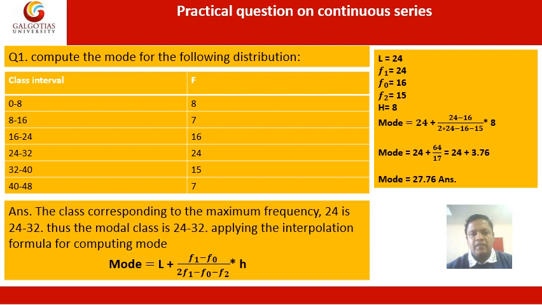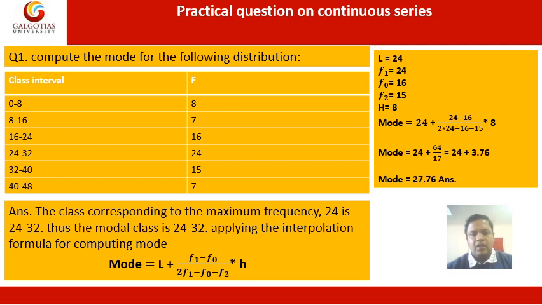The frequencies are: values between 0 and 8 repeated 8 times, between 8 and 16 repeated 7 times, between 16 and 24 repeated 16 times, between 24 and 32 repeated 24 times, between 32 and 40 repeated 15 times, and between 40 and 48 repeated 7 times.